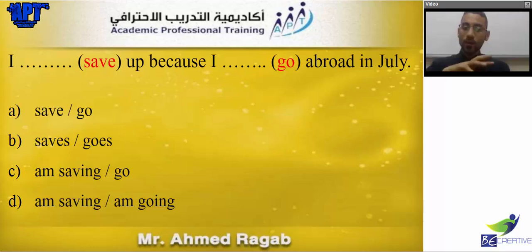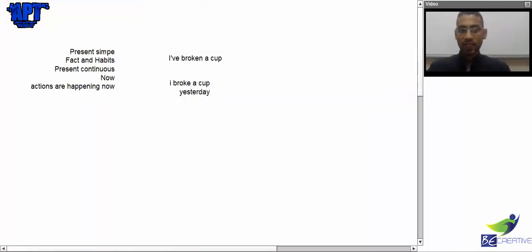I'm saving up because I'm going abroad in July. Here, okay, that's a case we talked about before. We said that the present continuous also has a usage like this: teaching English tomorrow at 8.